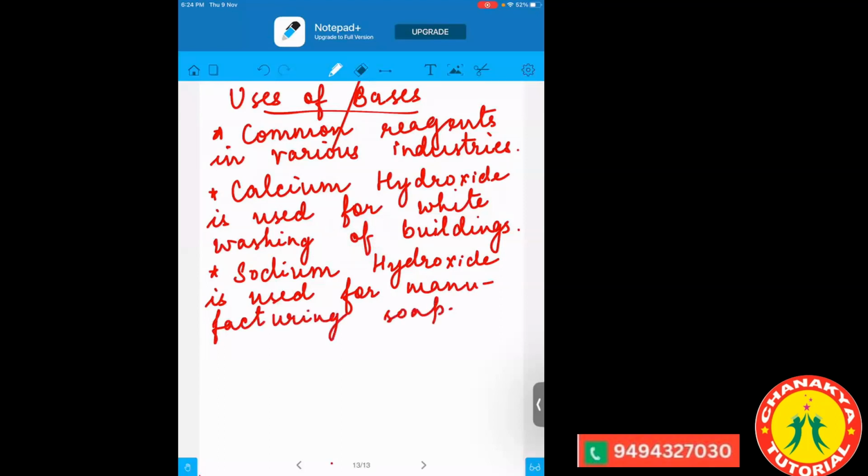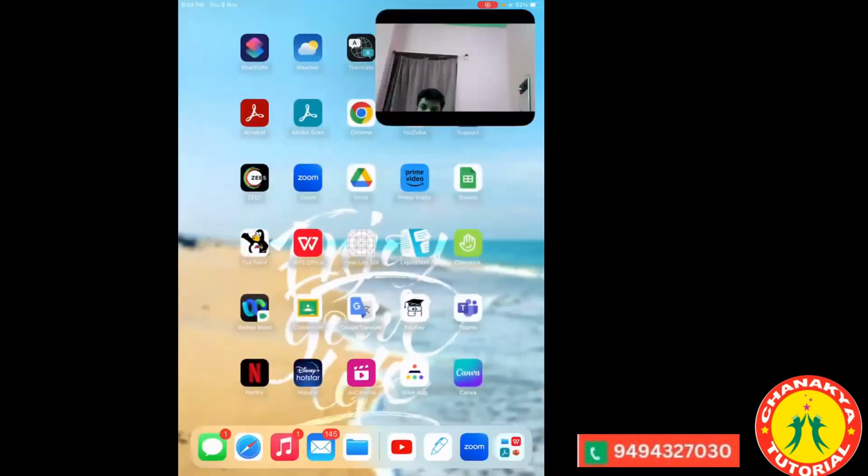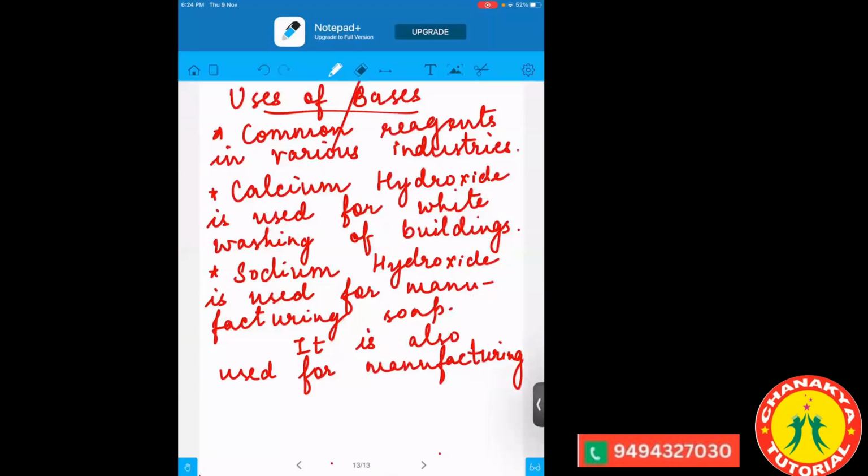So basically the soap which we use generally contains sodium hydroxide in it, and it is also used for manufacturing paper. Then in the textile industries, textile is basically your cotton industries or the jute industries. Your cloth making industries are the textile industries.